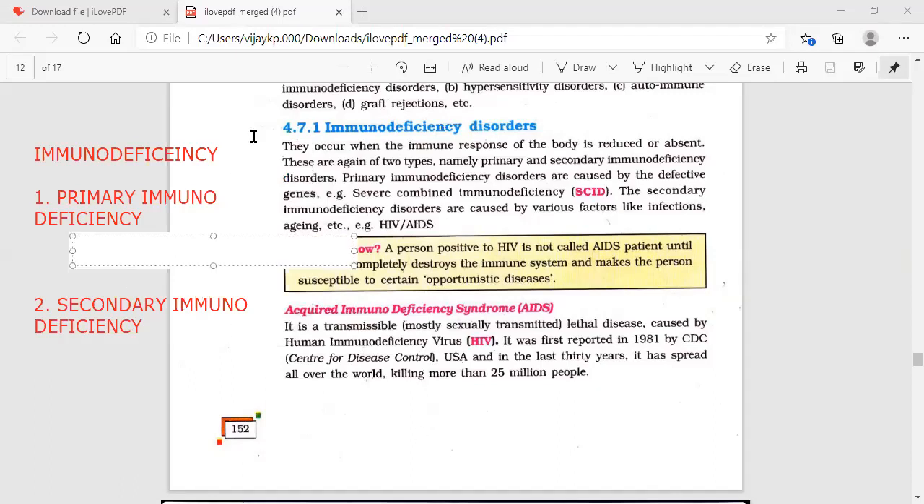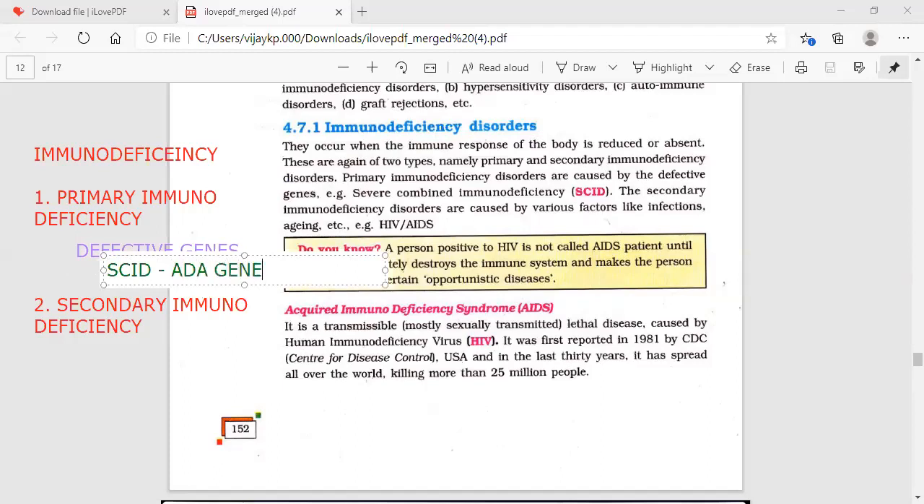defective genes. Immunodeficiency disorders which are caused by defective genes. That means we are talking about genes, so these will definitely be inherited issues. We have an example here: severe combined immunodeficiency disorder, which is caused by a defect of a gene called the ADA gene. We'll discuss this more in applied biology. The defective gene, severe combined immunodeficiency syndrome, is because of a defect in the gene called the ADA gene.